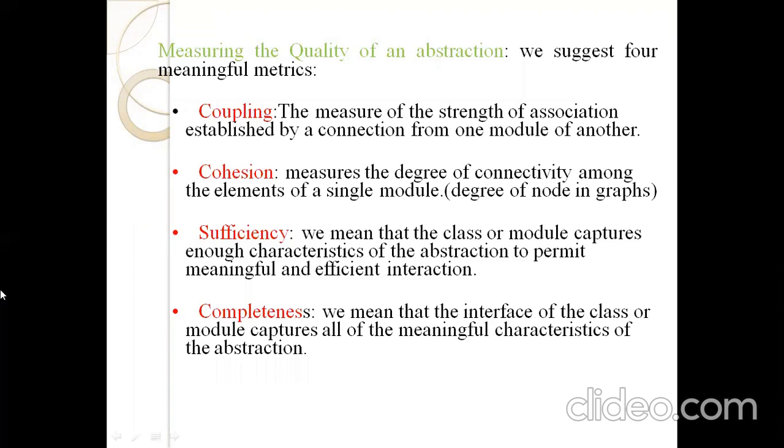Next one is cohesion. Cohesion measures the degree of connectivity among the elements of a single module. The degree of connectivity means every object is connected to one or more objects; here degree means the number of objects, that is, the number of classes connected to a number of classes. For example, one class is connected to two or more classes, or one object is connected to only five objects. That is the degree of connectivity among the elements in a single module.